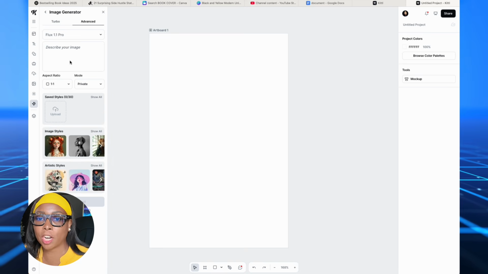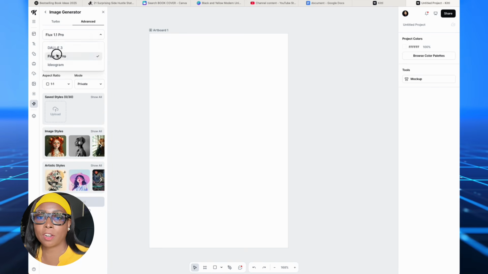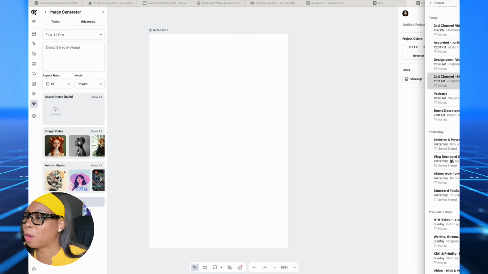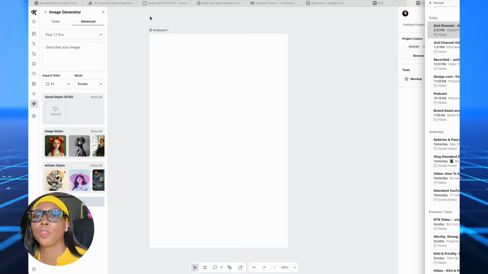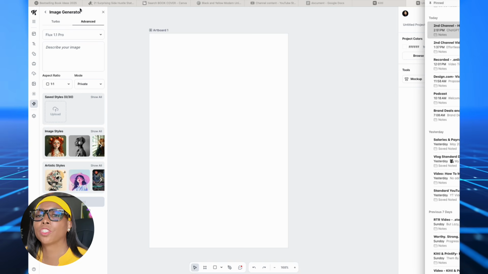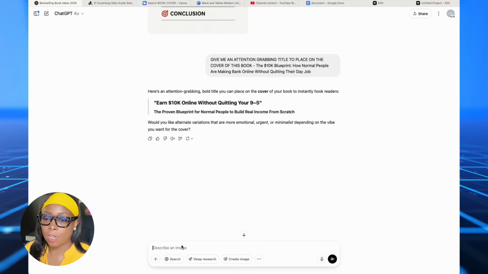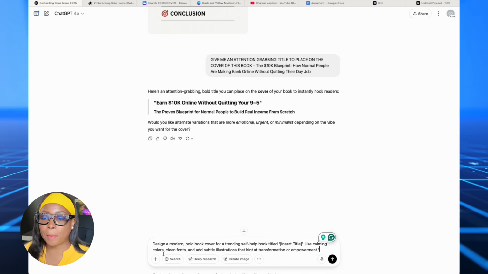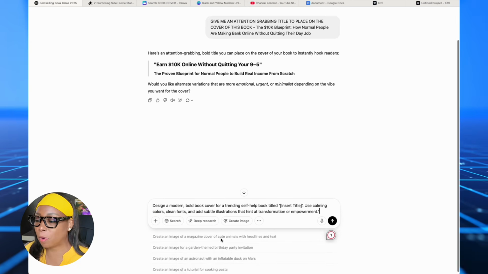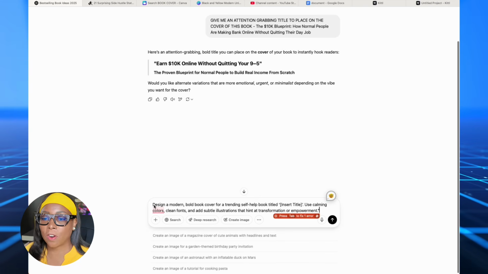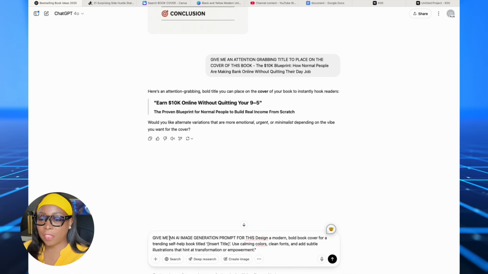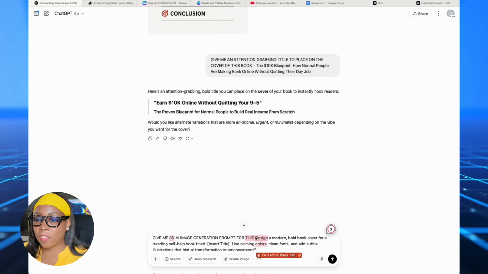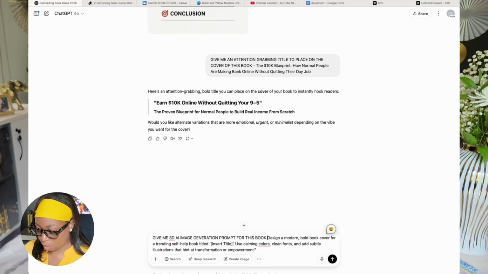We're going to click the image generator, and we're going to keep this image generator, which is the Flukes. And we're going to use this prompt. And remember, I'm going to put all the prompts in the description of the video. So let me show you the prompt here on screen on ChatGPT. Now, normally I would just paste the prompt in Canva, but because I want something that's specific to this book, I'm going to put it in ChatGPT first, and I'm going to say, give me a 3D AI image generation prompt for this book cover.